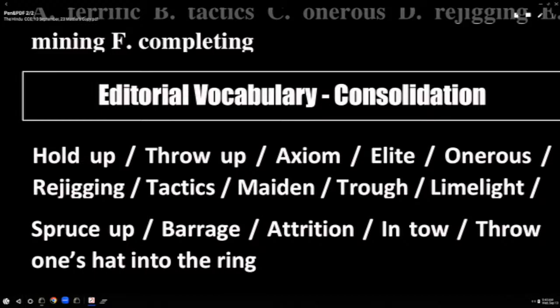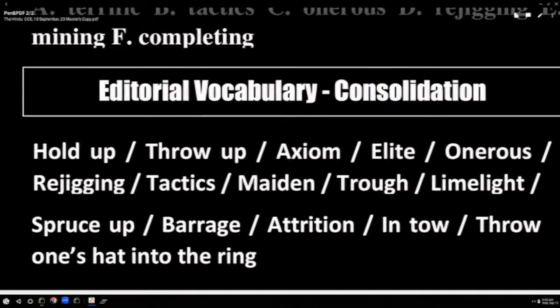But what are the other meanings of throw up? One is vomit, puke. Axiom: part of speech, noun, establish truth. Elite: part of speech, adjective. Means what? The cream of the society or the top high class of a society. Onerous, adjective. Means what? Something very difficult to do, an uphill task, Herculean task.